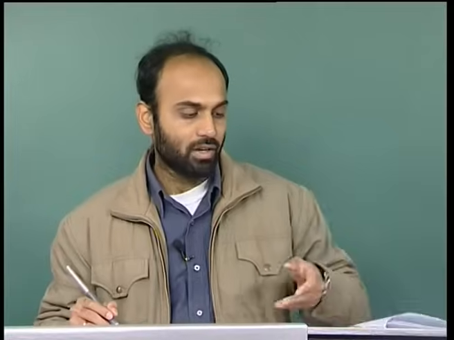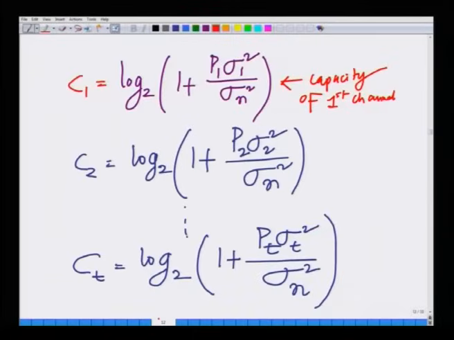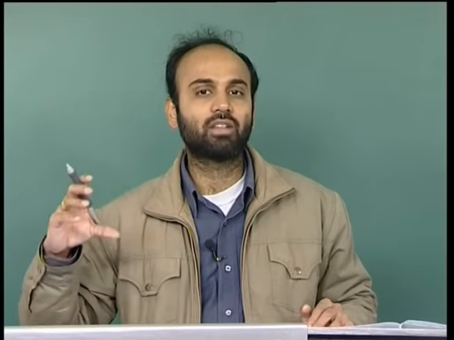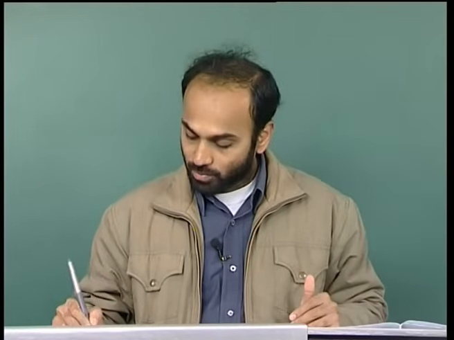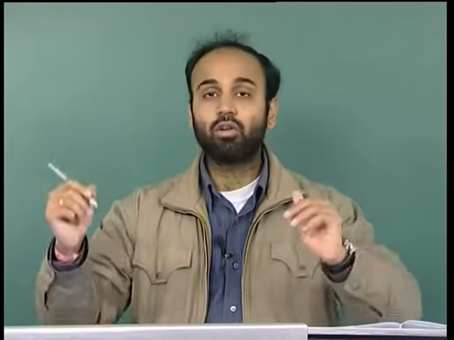Okay. Now, we have an interesting problem here. So far, we have said that the capacity depends on the power. However, we have not said how to allocate the power to these different information streams. Remember, you have one transmitter which has a power P, which has to be divided amongst these information streams. How do you allocate power optimally to these different information streams? That is what we want to look at next.